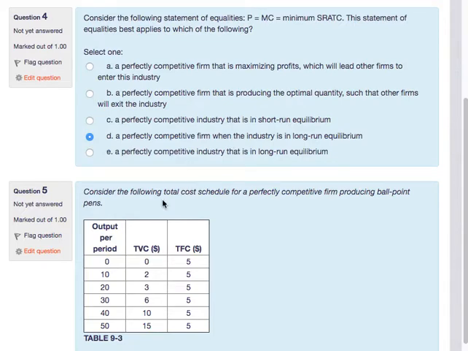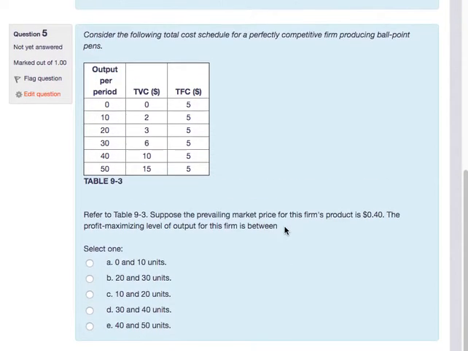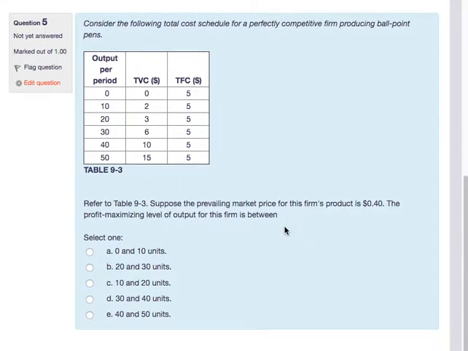All right. Last but not least, consider the following total cost schedule for a perfectly competitive firm producing ballpoint pens. Well, here the market price is 40 cents, which is equal to our marginal revenue, because we're in a perfectly competitive market. So we need the situation where marginal revenue is equal to marginal cost to determine the profit maximizing level of output.